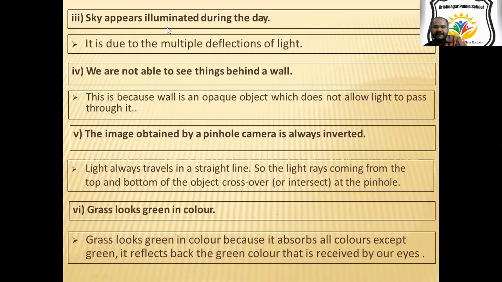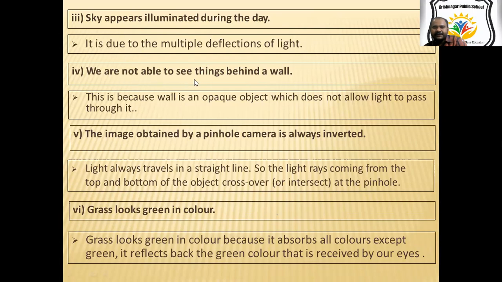Then the sun appears illuminating during the day. It is due to multiple deflection of light. When light falls on the Earth's surface, it reflects in different directions, and that relates to the brightness of the day.